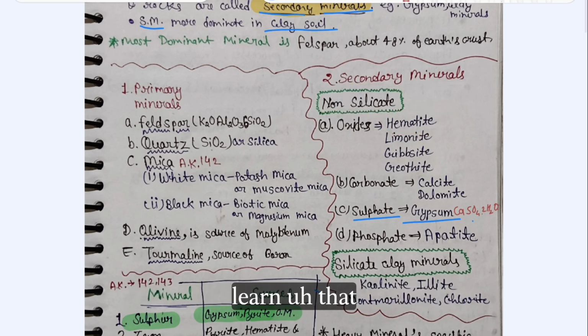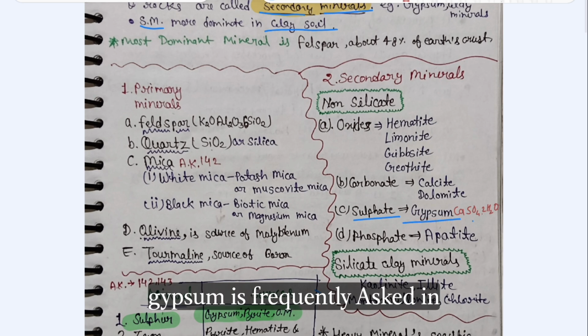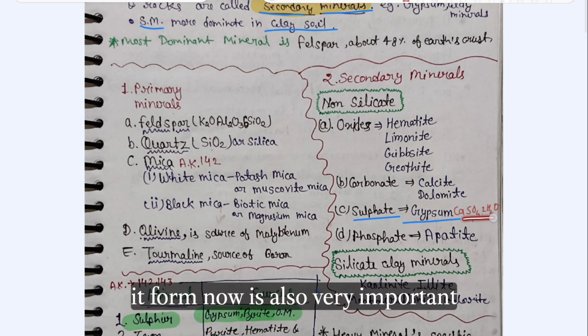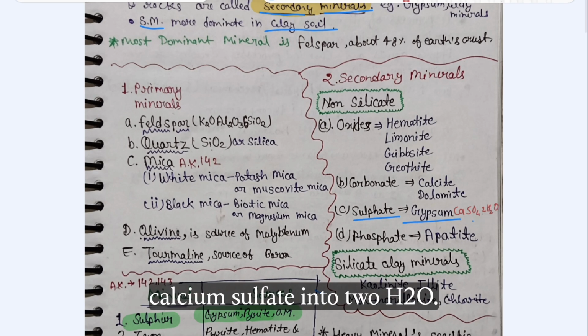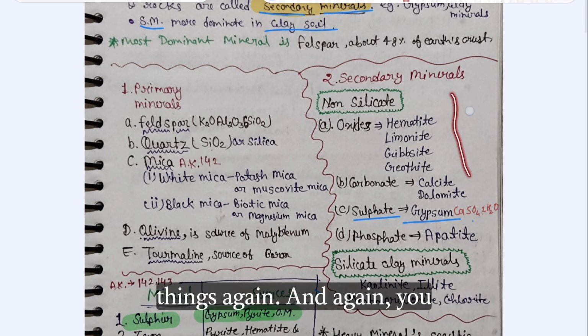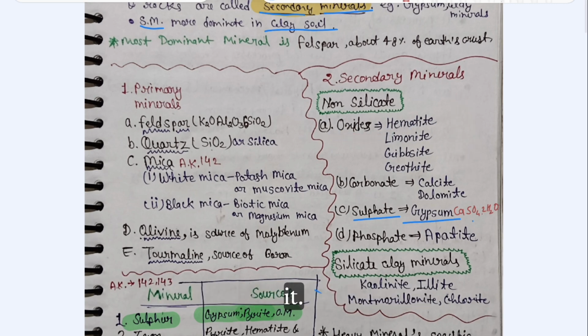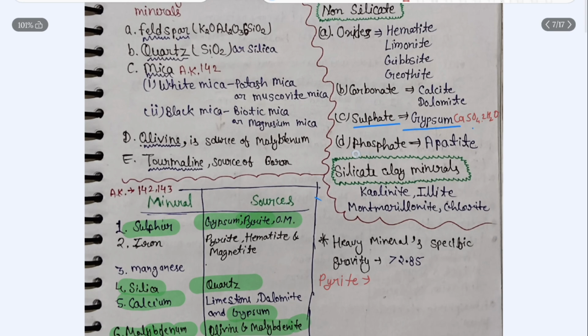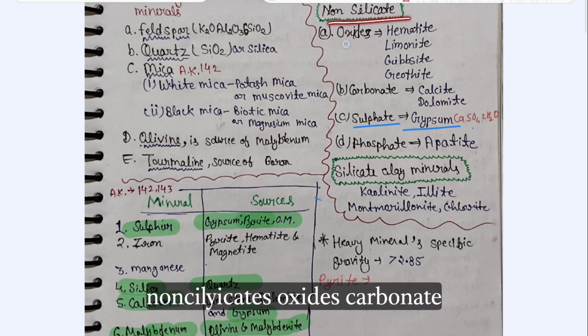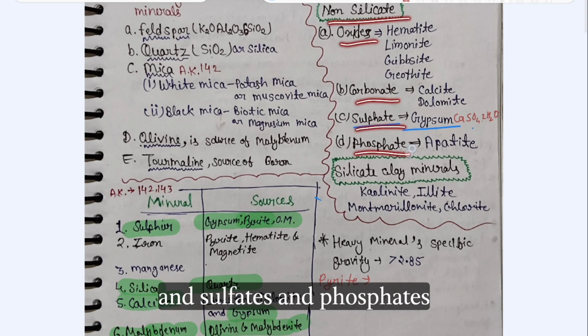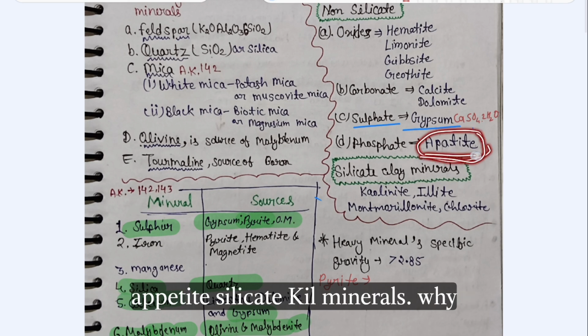You have to learn the minerals which are important for exams, like gypsum. Gypsum is frequently asked in exams. Its formula is also very important: calcium sulfate into 2H2O. So you just have to read these things again and again. You don't need to just learn it. Non-silicates have oxides, carbonates, sulfates, and phosphates. In phosphates we have apatite.